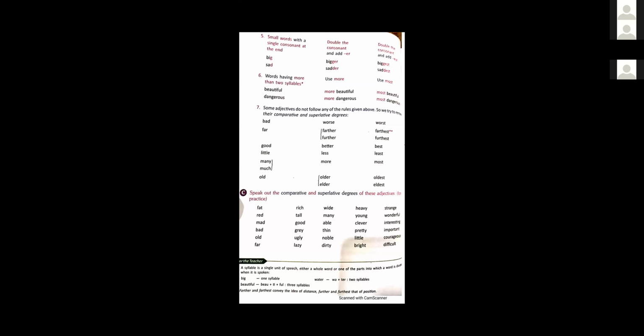Now, look at the other examples. The rabbit is as clever as the fox. We are talking about two animals, a rabbit and a fox, but they have the same quality. The rabbit is as clever as the fox. Again, Gobind is as sincere as Rahim. Comparison is not there. Okay, they both are the same.